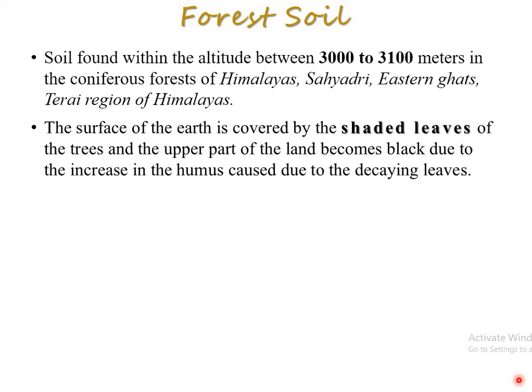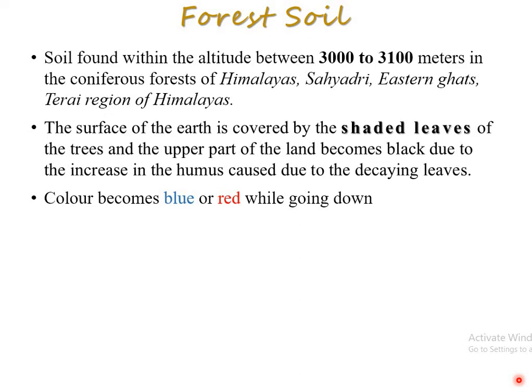I highlight that one. Because of that shaded part, the humus is more, right? Simply you can say it is a very important part of the soil. Color becomes blue or red while going down, right? And mostly it changes the color.